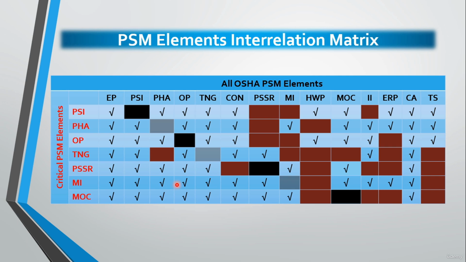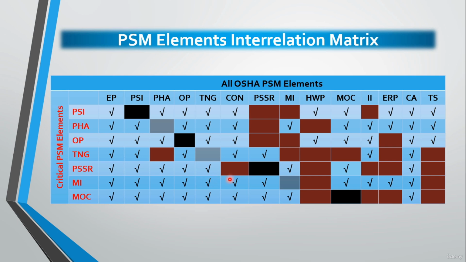Regarding the interrelation between it and the operating procedure, we will find that placing the process in the appropriate mode of operation to support maintenance activities requires the use of the correct operating procedure. Regarding the interrelation between it and training, we will find that all maintenance personnel involved in maintenance activities of covered areas should be trained in the overview of process and maintenance procedures, and also the inspection, testing, preventive maintenance procedures, operating procedures, safety and health procedures, emergency operations, and safe work practices applicable to the job tasks.